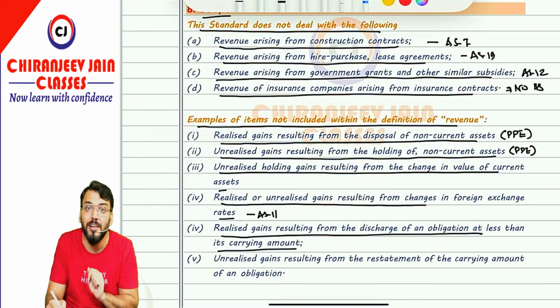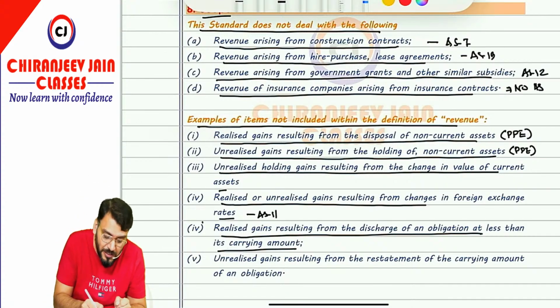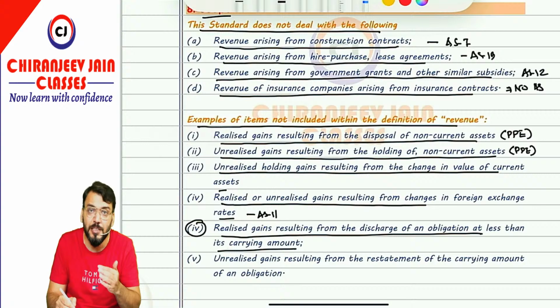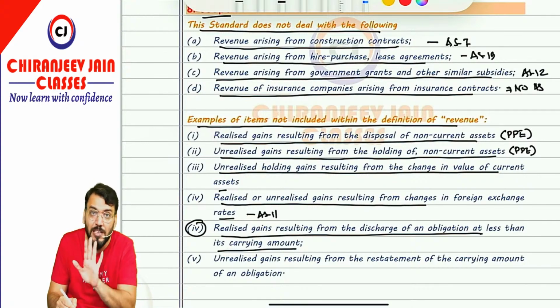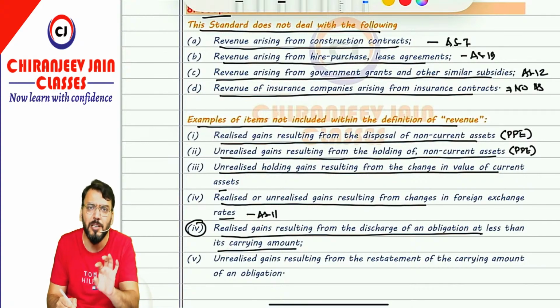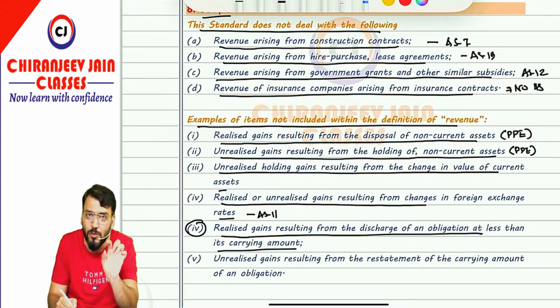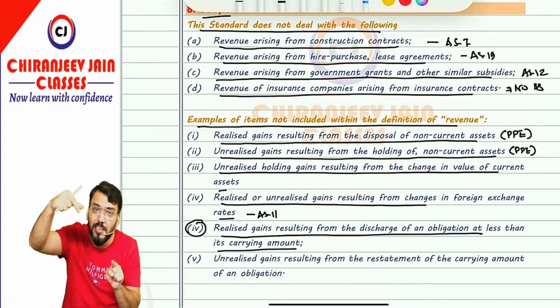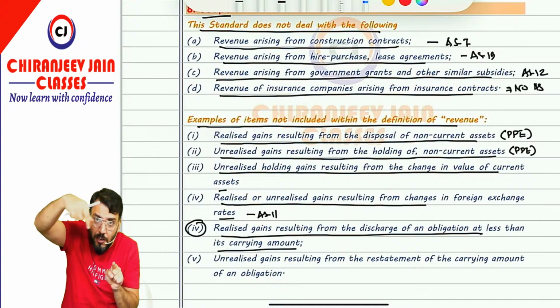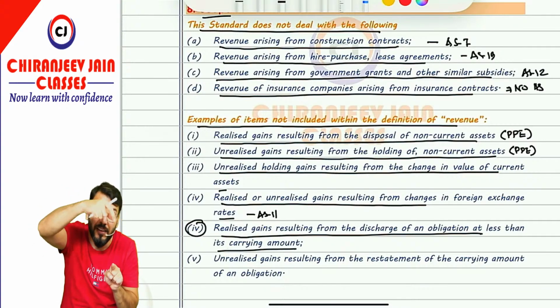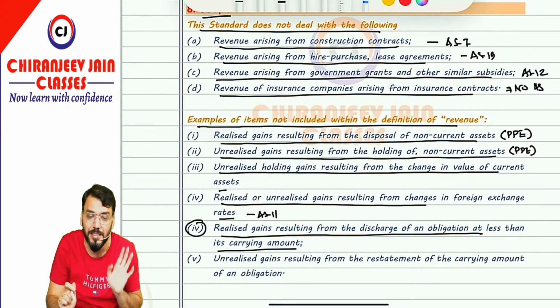That gain is also not revenue. It means this is nothing but discharge of a liability, payment of a liability at a lesser amount. So that is also not a revenue. This is other income, will be transferred to P&L, but will be shown in the SOPL as other income. So in the SOPL we write first revenue, then we write other income. So revenue means AS9. These are the examples of other income.